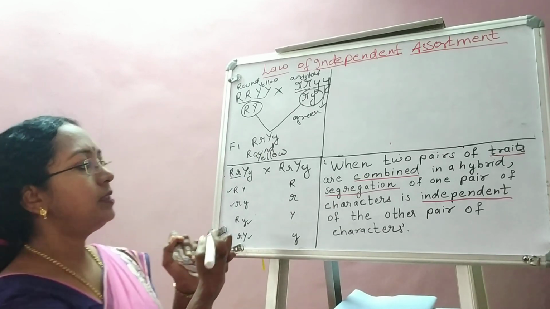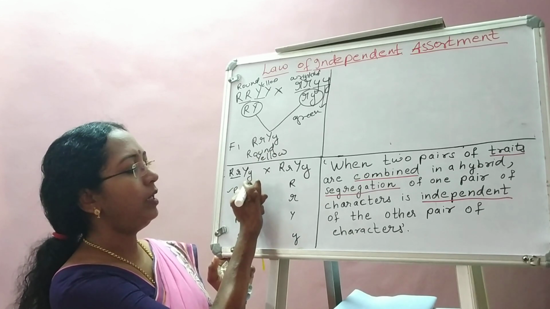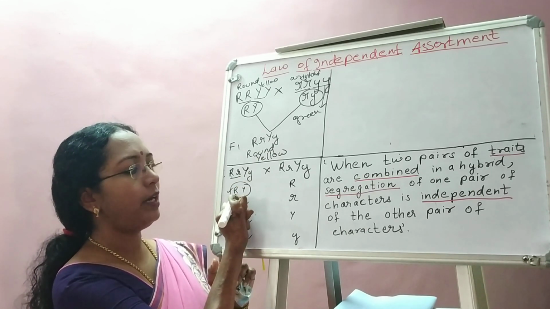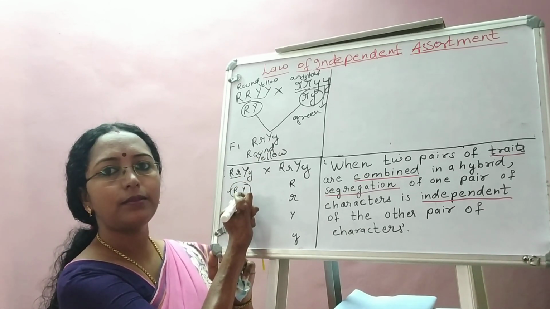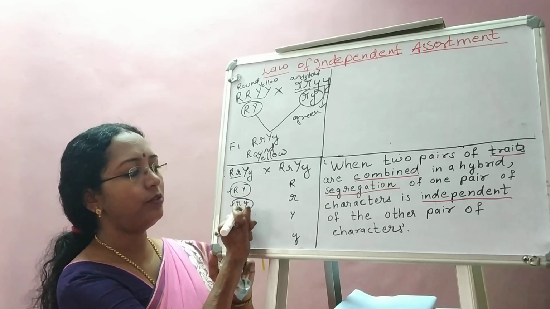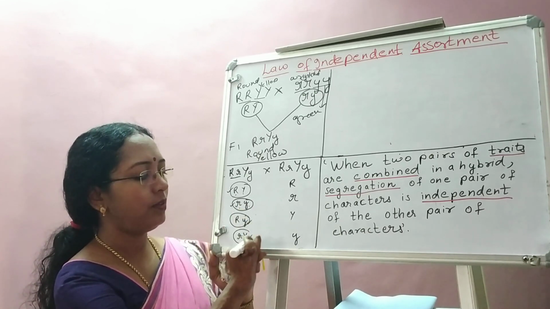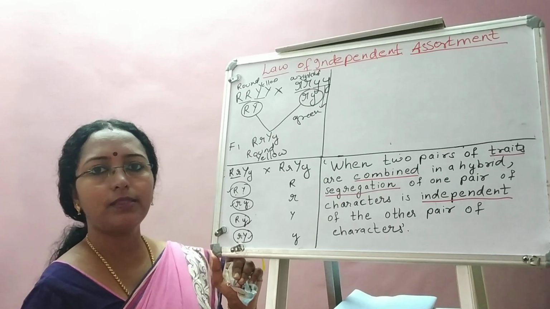So here, since two characters are taken, this one gamete will have one allele of a character, another allele of another character. Again, this gamete will also have one allele of a character, another allele of another character. Same way, all the four gametes.